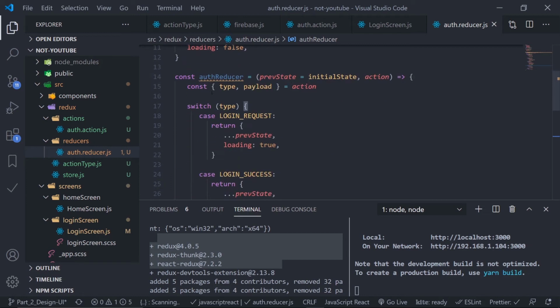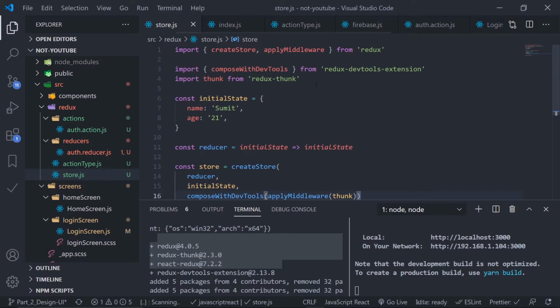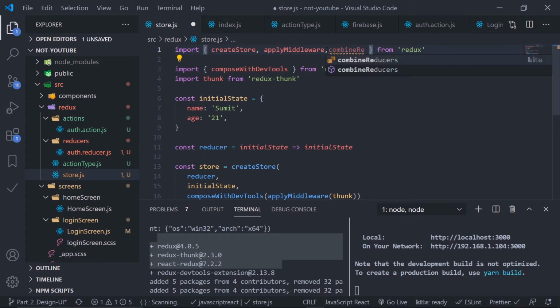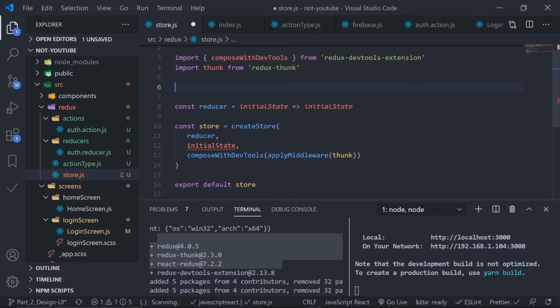Okay, so let's now export the auth reducer. I need to import my auth reducer in my store. Exported, just go to store.js. First of all I'll import another function from Redux, which is combineReducers, because my store will have multiple reducers, so I can combine them using combineReducers. I don't need this initial state. Actually just remove the whole initial state and the reducer.